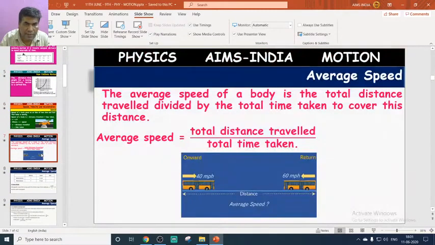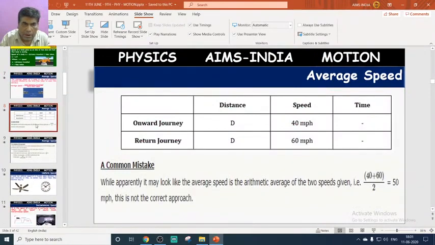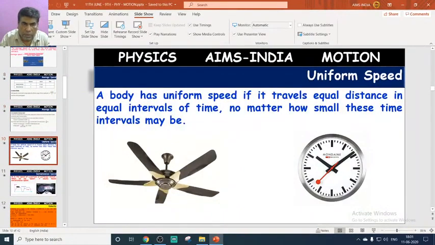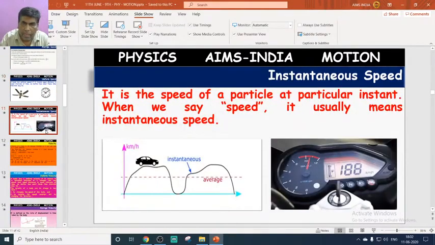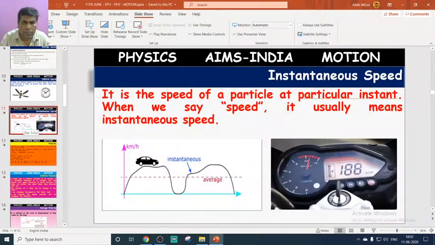We discussed average speed, uniform speed, and instantaneous speed. Up to here we discussed uniform and non-uniform motion, the definition of speed, and the types of speed.